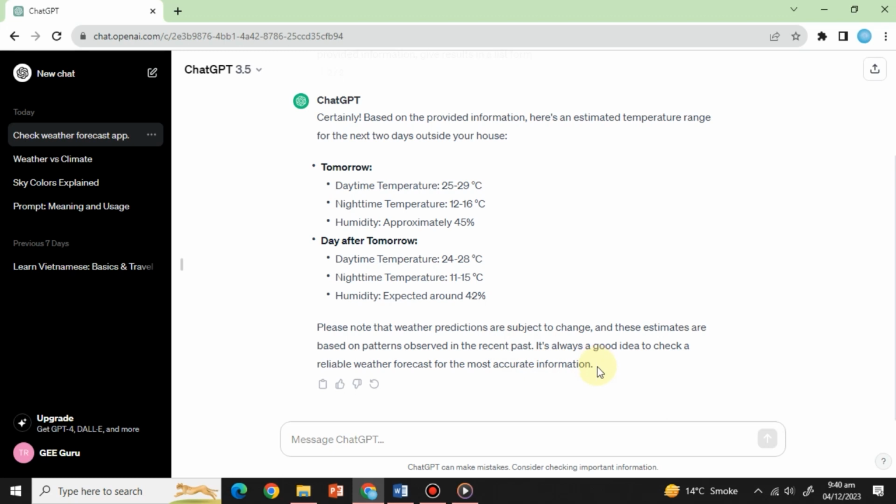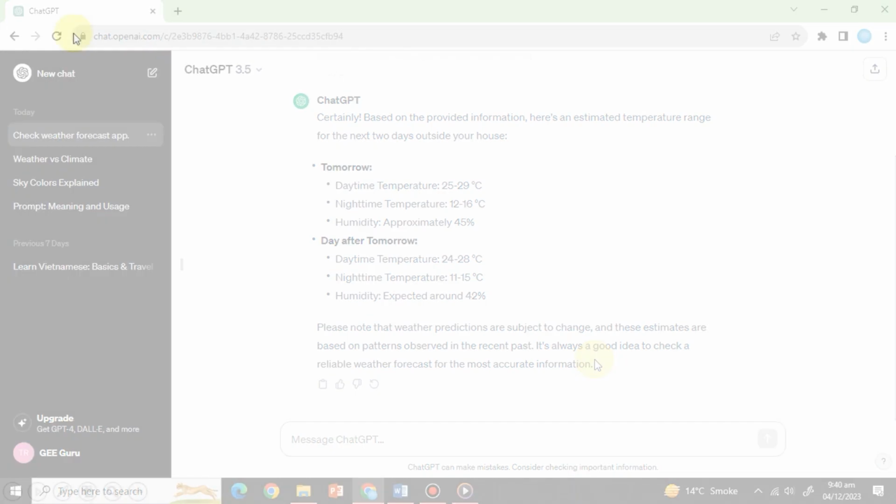This example showcases ChatGPT's flexibility in reasoning with provided information and in generating responses that align with the user's input patterns. The model not only considers the given information, but also advises the user to consult reliable sources for a more precise forecast, showcasing an awareness of its limitations and the importance of seeking real-time data for accurate predictions.